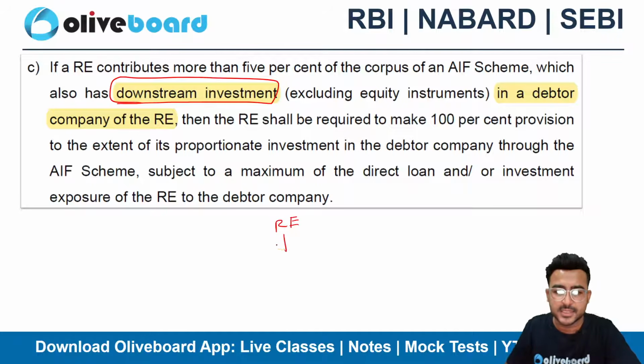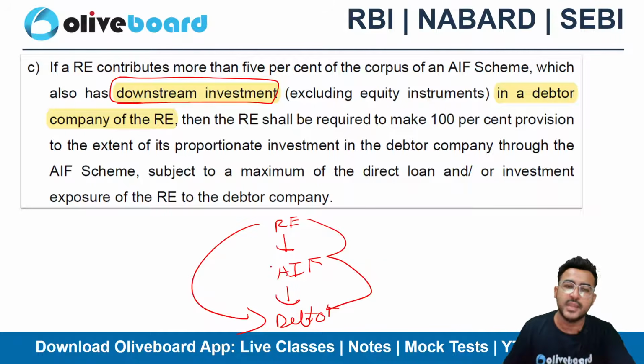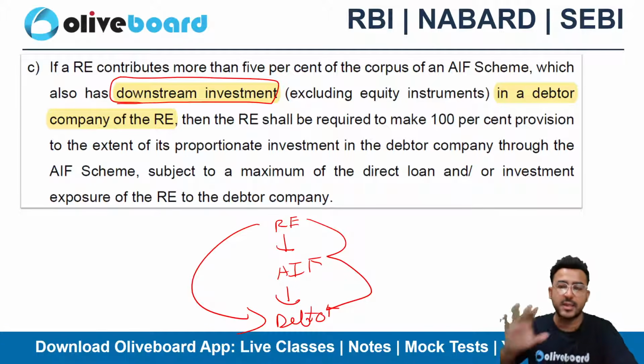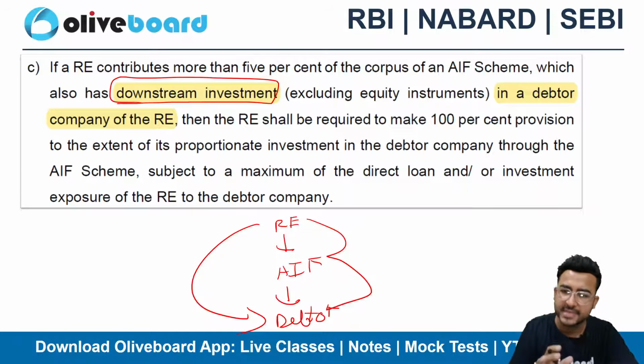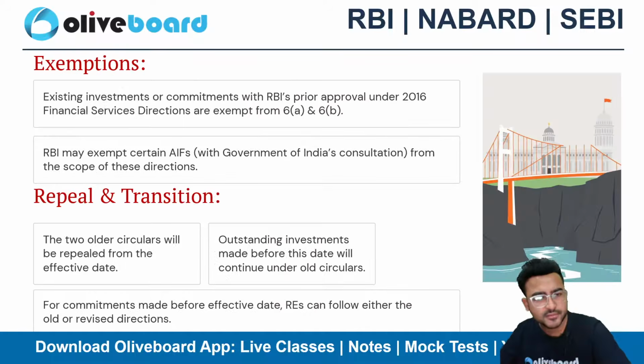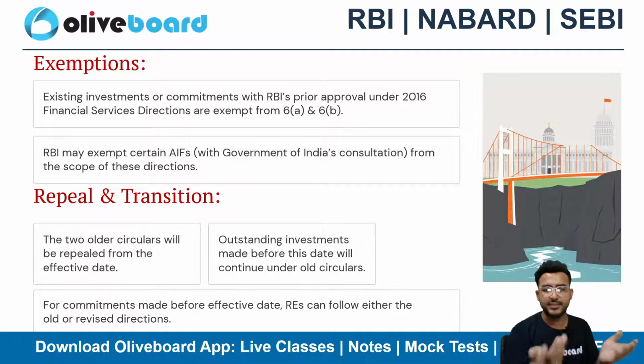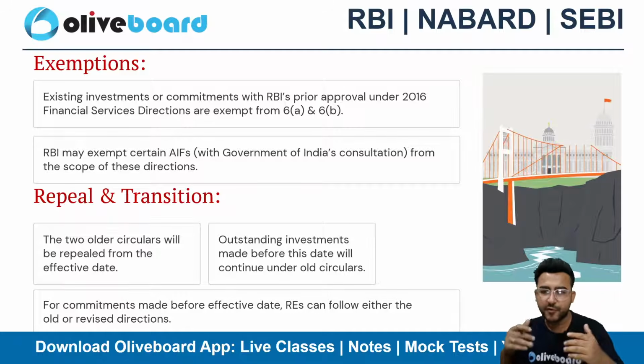The RE is investing in an AIF, and the AIF is again investing in the same debtor company in which the regulated entity has already made an investment. So this is a downstream transaction, right? In case of a downstream transaction, the limit is 5%. You can go above the limit as well, but it is subject to 100% provisioning. I've given an example as well for better understanding for you guys. And whatever existing rules and regulations are there, obviously they are consolidated in this particular direction, and from now this direction will apply.